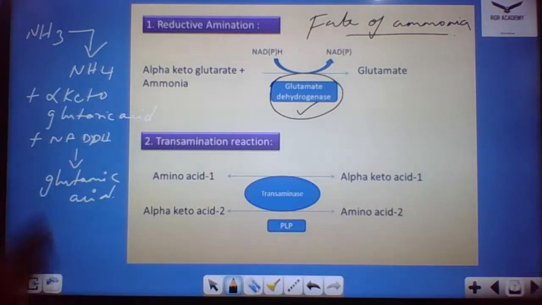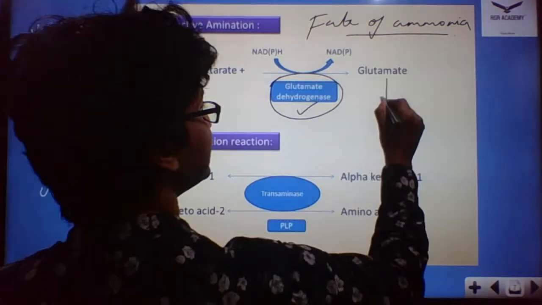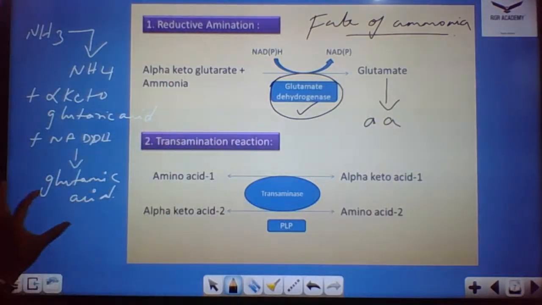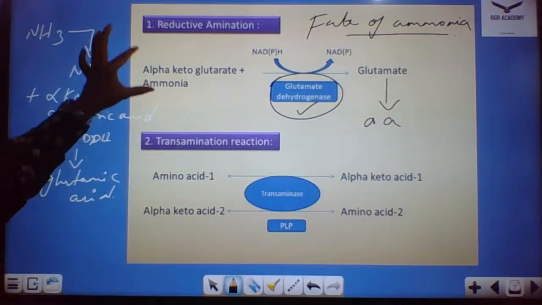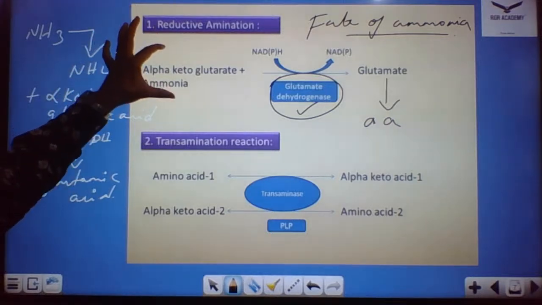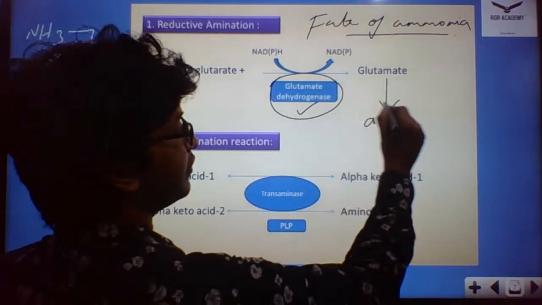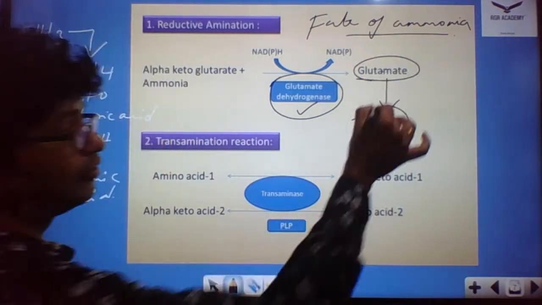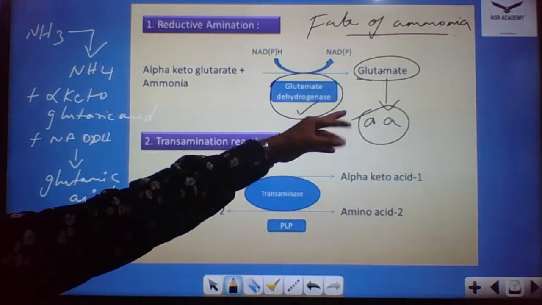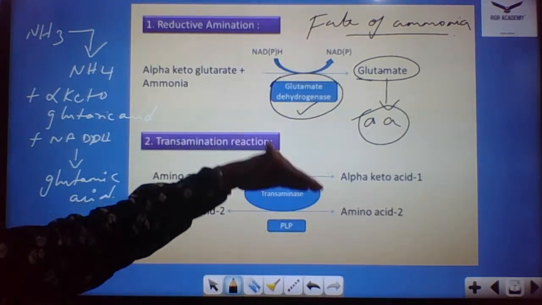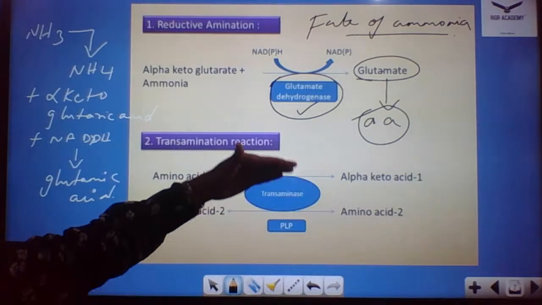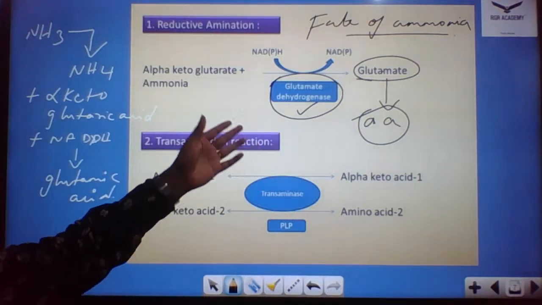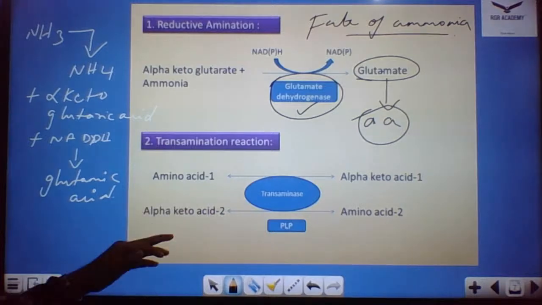Then from this glutamic acid, different types of amino acids are produced. So the first amino acid produced by reductive amination is glutamic acid. From this glutamic acid, other amino acids are synthesized, and eventually this also leads to amide formation.